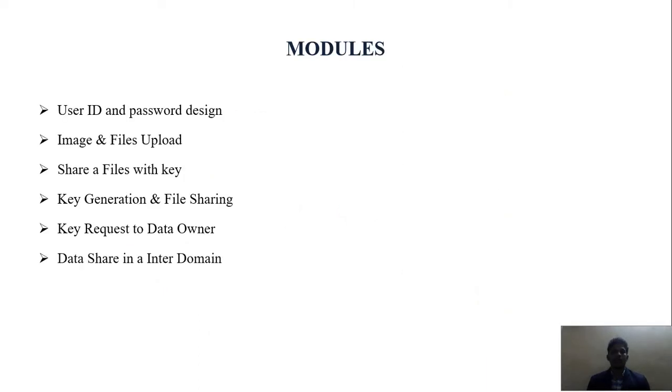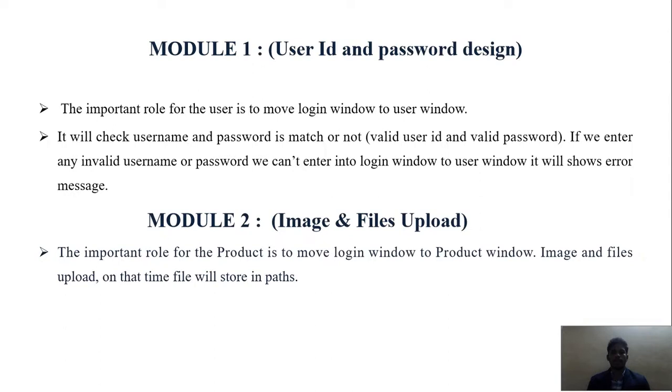Next, the modules. The modules are user ID and password design, image and file upload, sharing a file with key generation, file sharing, data request to data owner, and data share in inter-domain. Module 1. In Module 1 we see the user ID and password design. The important role for the user is to move from the login window to the user window. It will check whether the username and password are matched or not, valid or invalid. If we enter an invalid user or password, we cannot move from the login window to the user window. It will show an error message.